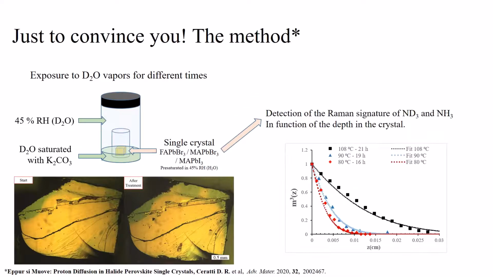These crystals can also be analyzed by Raman spectroscopy, since the signatures of protonated and deuterated methylammonium are fully recognizable. It is therefore possible to plot the values of m as a function of the depth in the crystal. The fitting with a Fick-like diffusion model provides values of the diffusion coefficient which are very similar to the ones obtained with the previous method.